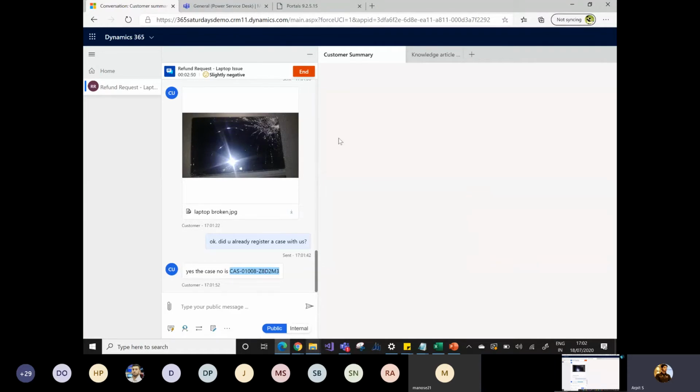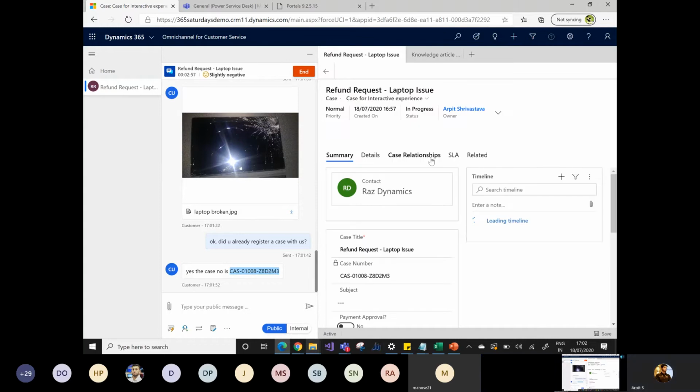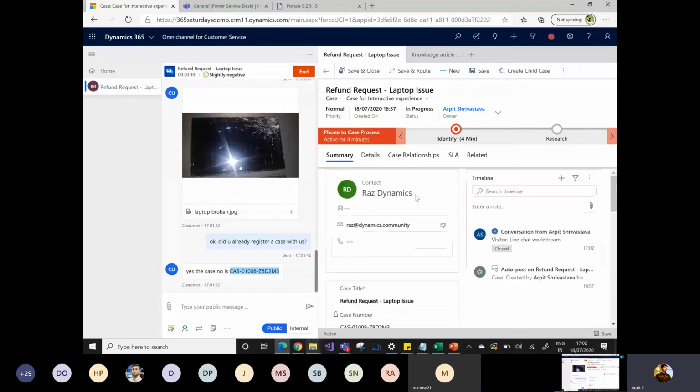And I can simply open different tabs here. I can search for the knowledge article if I don't have any information about what Raj is asking me. And I can simply get the case details as well. So I have simply opened that case that Raj has provided. So I can quickly have a look at the case. But as I told you, this is a refund request.